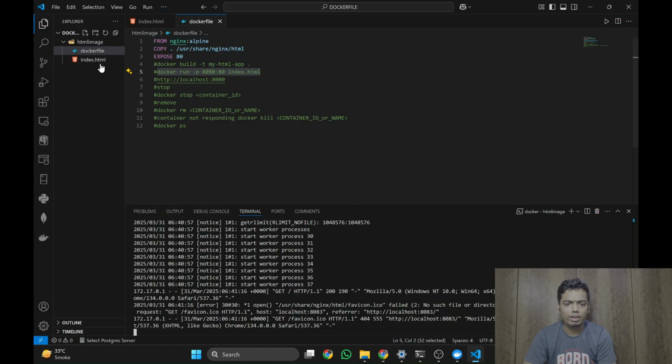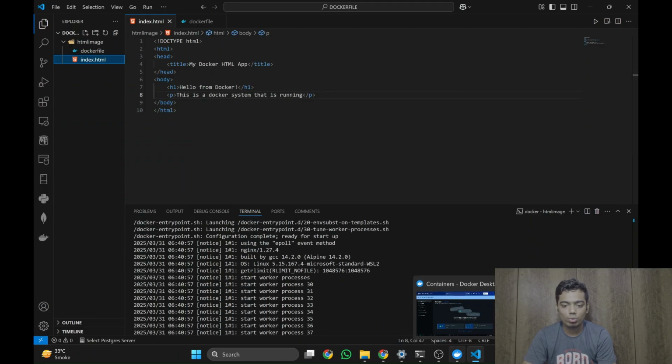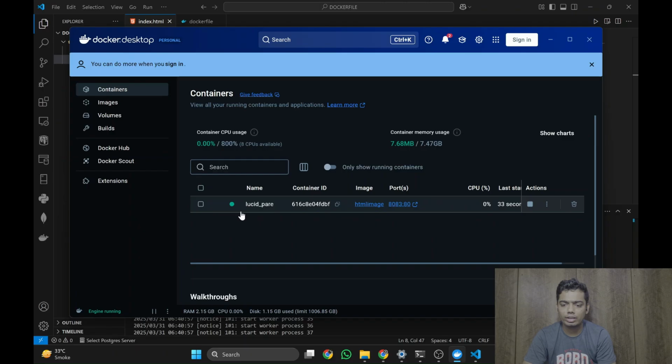Like in the HTML file we have done, look at this and this. It is working from Docker. You will find its image load over here, name as Lucidia and container ID as XYZ.